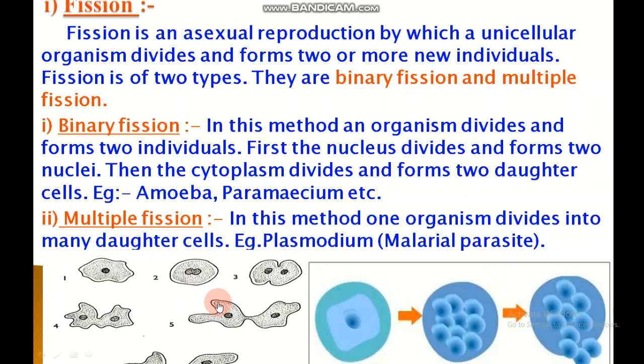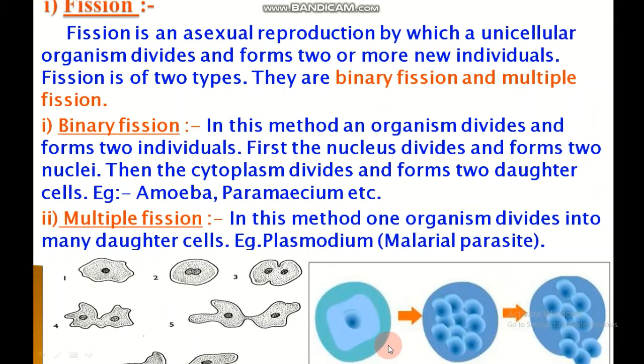In amoeba, binary fission takes place when the amoeba cell has reached its maximum size of growth. Then first the nucleus of amoeba lengthens and divides into two parts. After that, the cytoplasm of amoeba divides into two parts, one part around each nucleus. One parent amoeba divides to form two smaller amoeba. This is binary fission in amoeba.